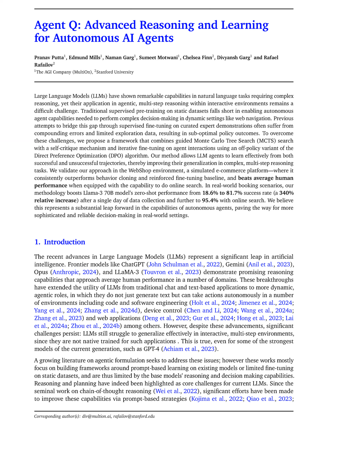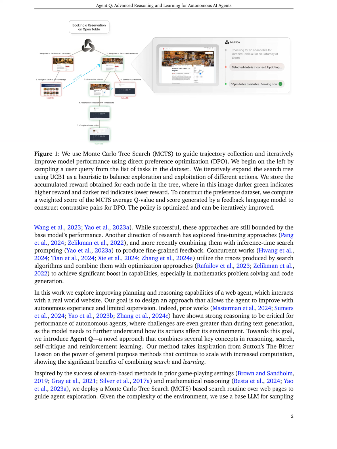Current large language models, LLMs, struggle with generalization in interactive settings, leading to challenges in understanding how their actions impact the environment, which is critical for autonomous agents. To overcome these issues, Agent Q combines Monte-Carlo Tree Search, MCTS, with self-critique and reinforcement learning, allowing the agent to improve through autonomous experience and limited supervision.